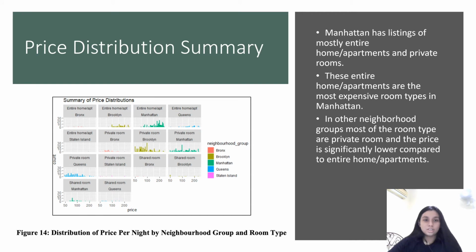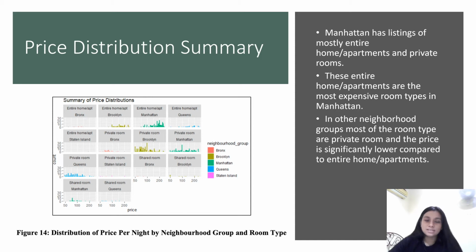The next data visualization is also for price distribution summary. However, this one is a little bit different as it segregates the data not only by the area but also by the type of listing. There are three main types of listings: entire homes and apartments, private rooms, and shared rooms. Firstly, we can see that Manhattan has listings mostly in entire homes and apartments and private rooms. We can also see a difference between these two listings in the range of price.